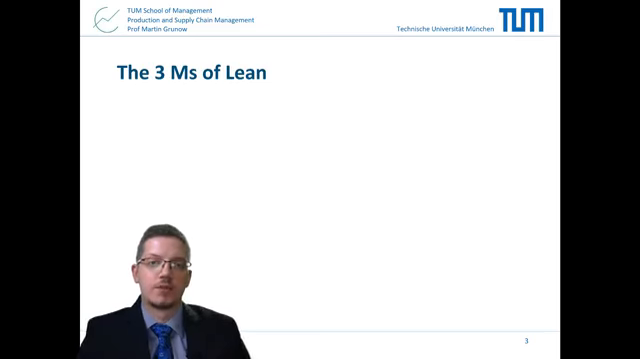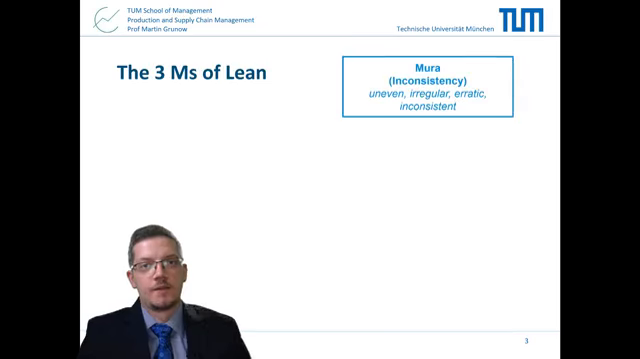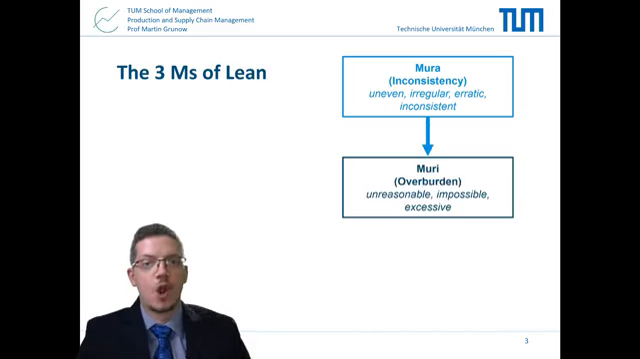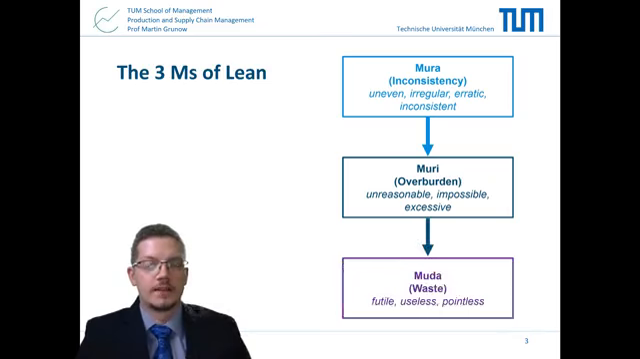The 3 M's of Lean derive from Japanese words, each of which describes an undesirable property in our work processes or work environment. The first M is mura, or inconsistency. This roughly translates to uneven, irregular, erratic, or inconsistent. Mura in our processes leads to the second M, muri, or overburden. This roughly translates to unreasonable, impossible, or excessive. Lastly, mura and muri lead to muda, or waste. This roughly translates to futile, useless, or pointless.